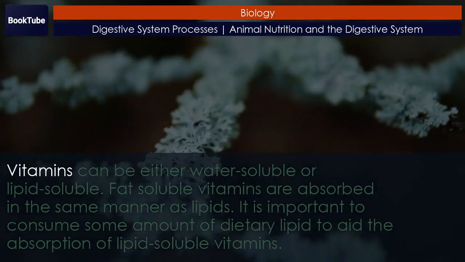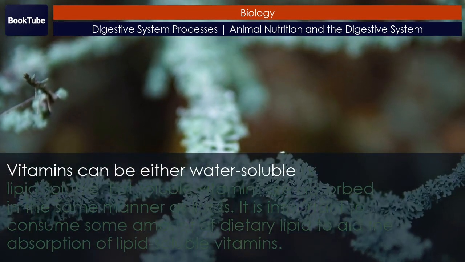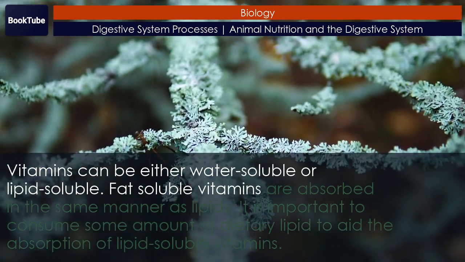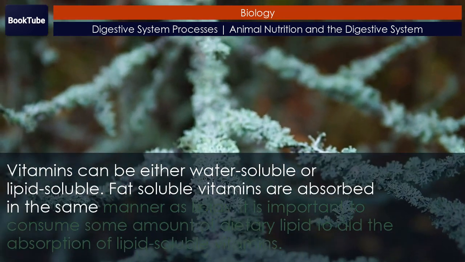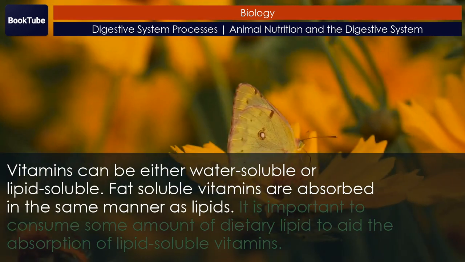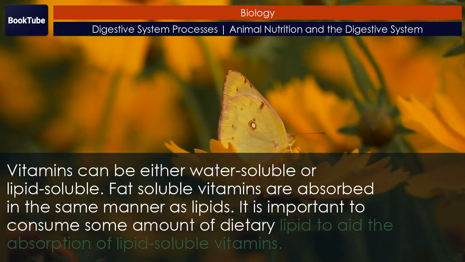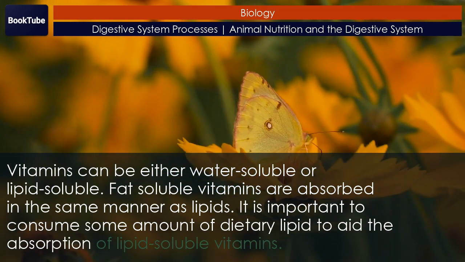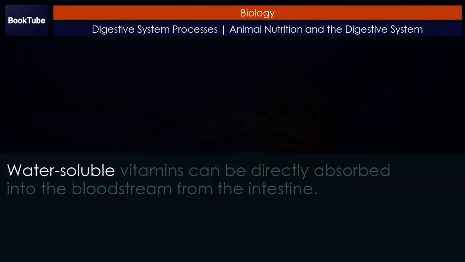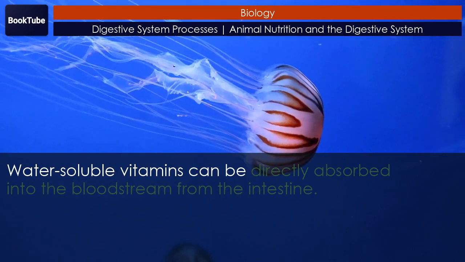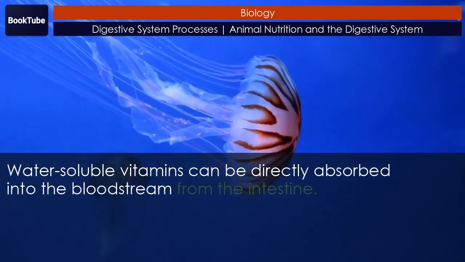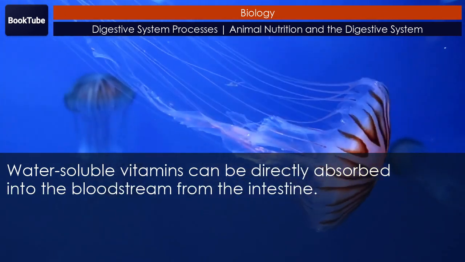Vitamins. Vitamins can be either water-soluble or lipid-soluble. Fat-soluble vitamins are absorbed in the same manner as lipids. It is important to consume some amount of dietary lipid to aid the absorption of lipid-soluble vitamins. Water-soluble vitamins can be directly absorbed into the bloodstream from the intestine.